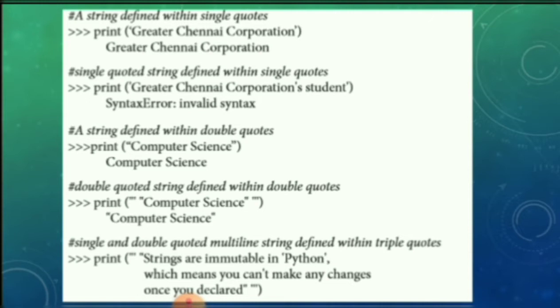Next, the words computer science are printed with double quotes. Here we use one more double quote to print the double quote characters with the words computer science. The single and double quote multiline string is defined within triple quotes. If you want to give a multiline string, you can use triple quotes.